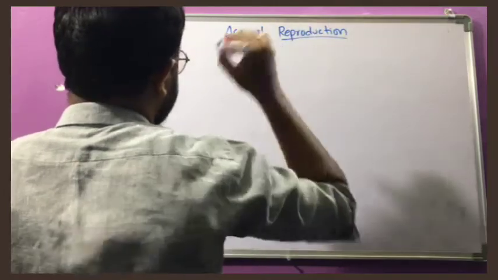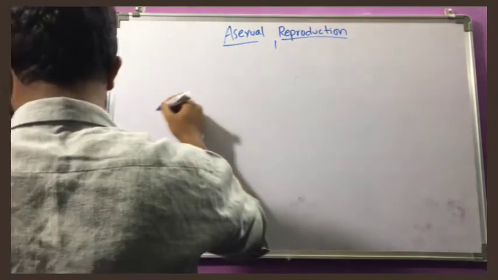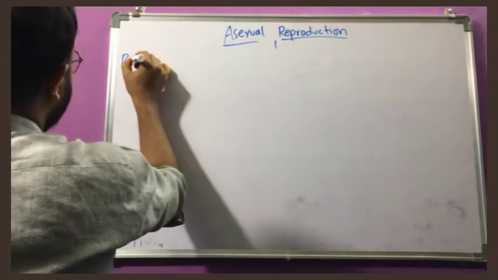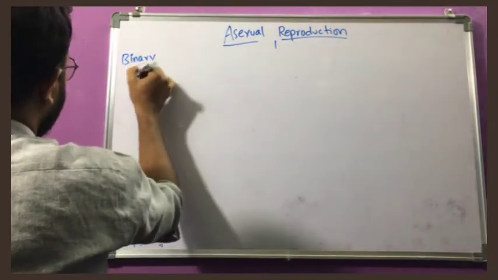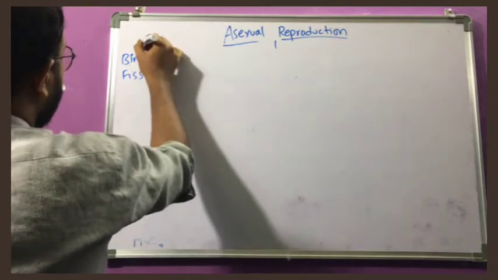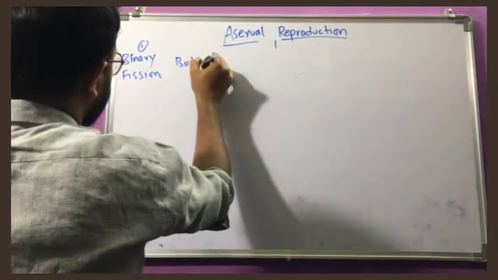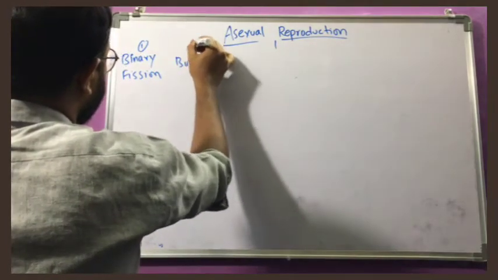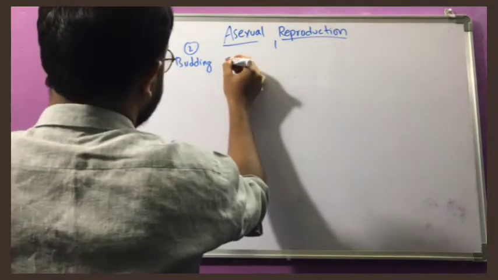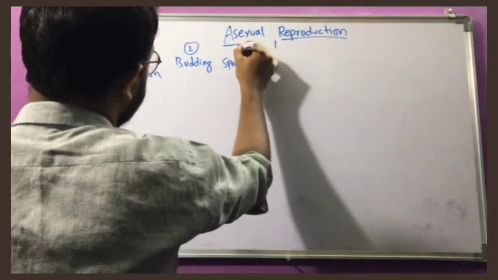Asexual reproduction, so what are the different types? First of all, binary fission. The second one is budding. Third one is sporulation.